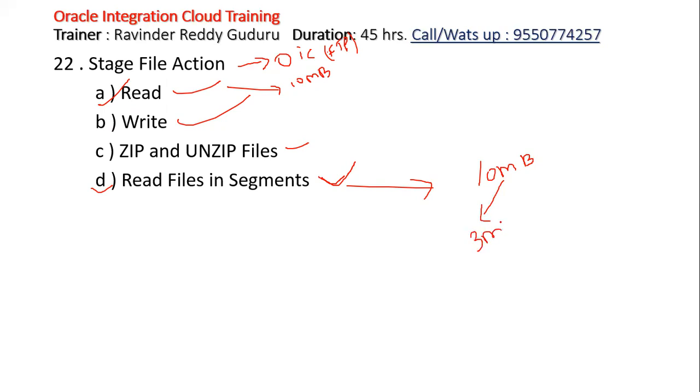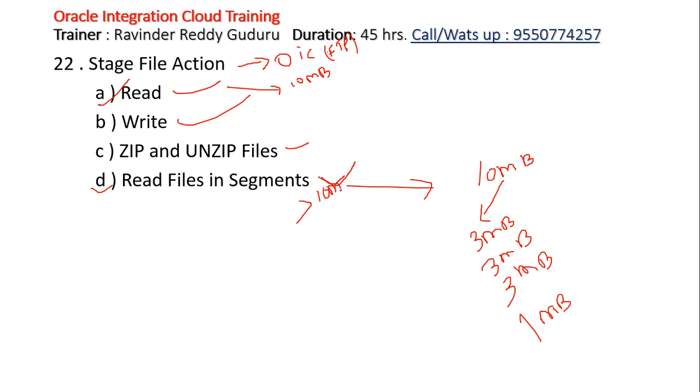First 3 MB, then 3 MB, then 1 MB, then again 3 MB, and then 1 MB. This is what we call chunk size. This is very important. Read file in segments means the same file will be read on a chunk basis, and this will be used for files greater than 10 MB.